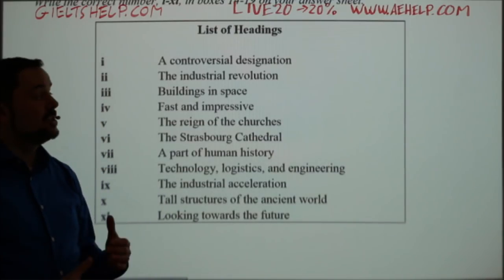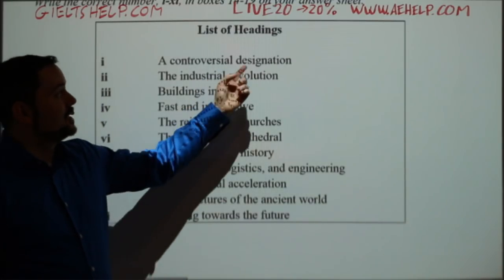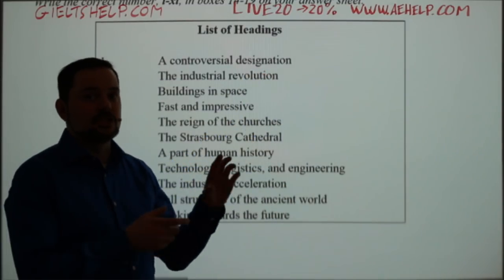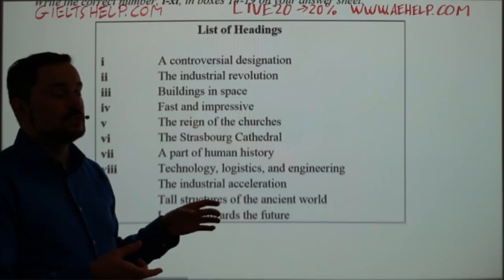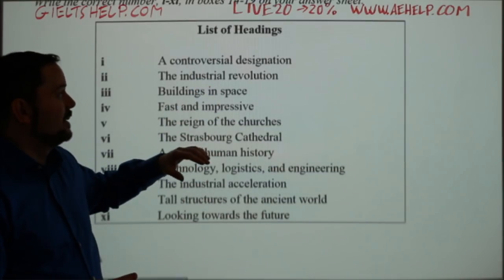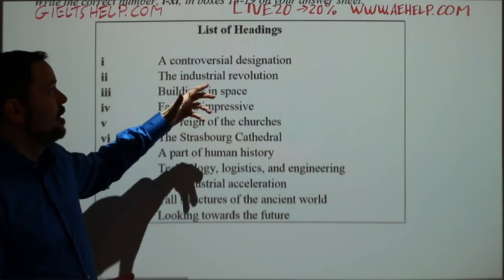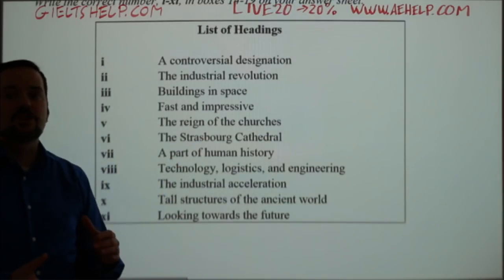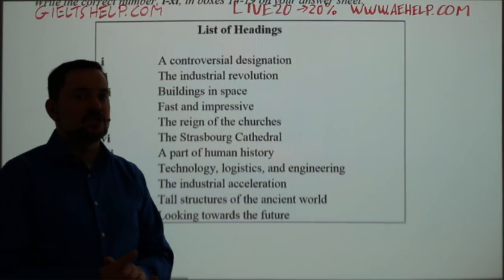Sometimes if you underline the word designation, it could be in a different paragraph. IELTS is tricky that way: you see the word in another paragraph that is not actually the topic for that one. So be careful with underlining the words. It's much better just to paraphrase as much as possible.